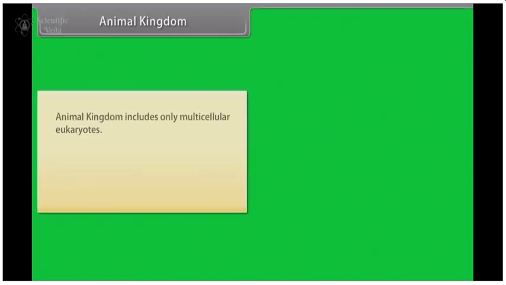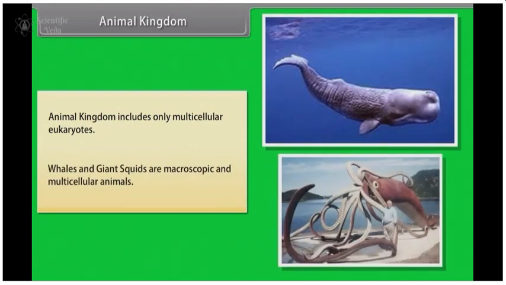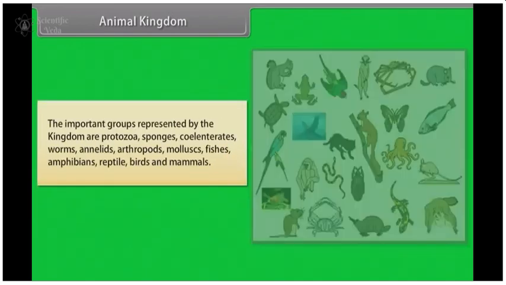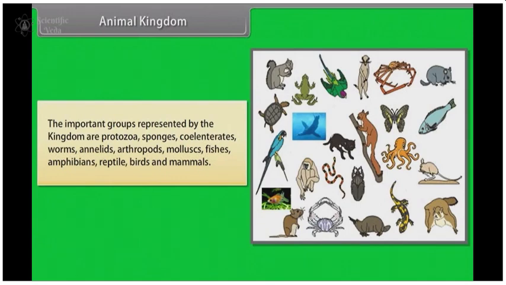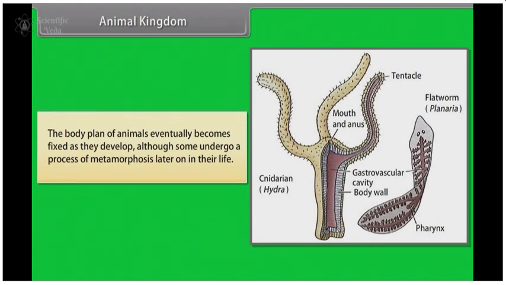Animal kingdom. Animal kingdom includes only multicellular eukaryotes. Whales and giant squids are macroscopic and multicellular animals. The important groups represented by the kingdom are protozoa, sponges, coelenterates, worms, annelids, arthropods, mollusks, fishes, amphibians, reptiles, birds and mammals. The body plan of animals eventually becomes fixed as they develop, although some undergo a process of metamorphosis later